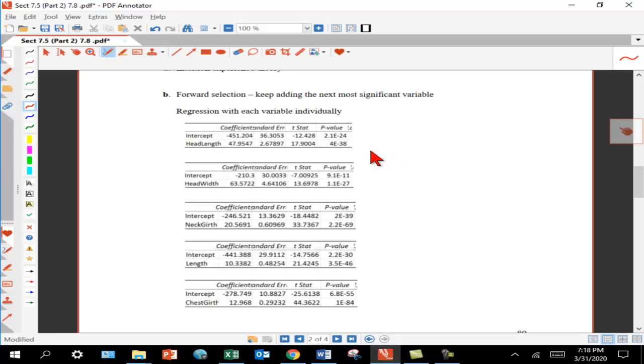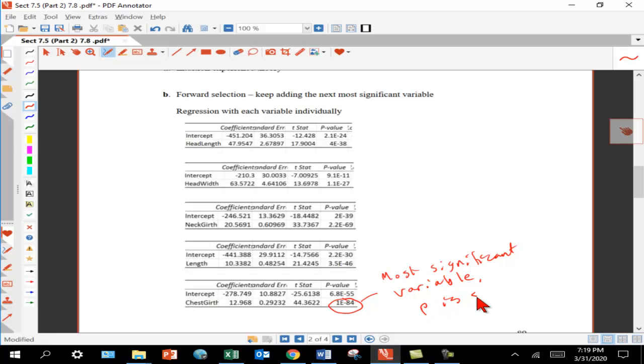Well, significance is measured by p-value, and the smaller the better for a p-value. So here's 4 times 10 to the negative 38, 1.1 times 10 to the negative 27, 2.2 times 10 to the negative 69, 3.5 times 10 to the negative 46, and 1 times 10 to the negative 84. All right, these are all very small p-values, but this one is the smallest. And so we'll say that this is the most significant variable, most significant predictor.